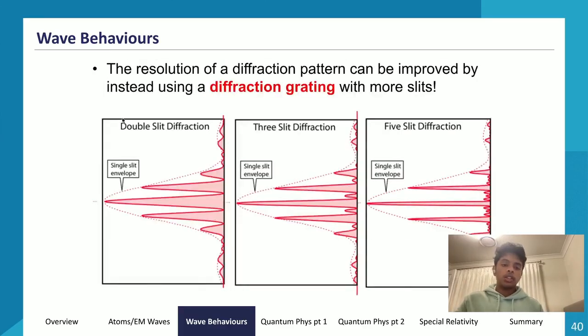Now let's look at the resolution of the diffraction pattern that we produce. So we have double slit diffraction, which is what we looked at for Young's double slit experiment. The more slits that we use, the more resolution that we get. So double slit diffraction looks like this. We get a single slit envelope over here, and then within that single slit envelope, we see these peaks, right? But if we use a 3 slit diffraction now, within that single slit envelope, we have more resolution and more data to work with. And then with a 5 slit diffraction, we have even more resolution and even more data to work with. So the resolution of a diffraction pattern increases as the number of slits in the diffraction grating increases.